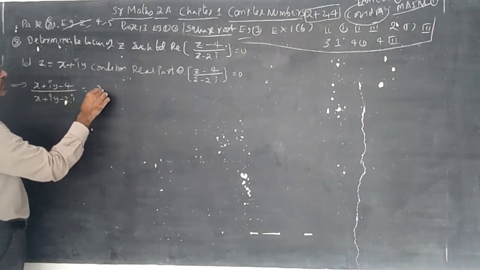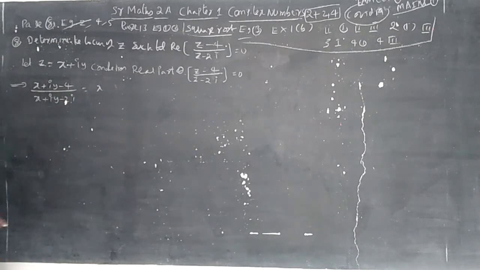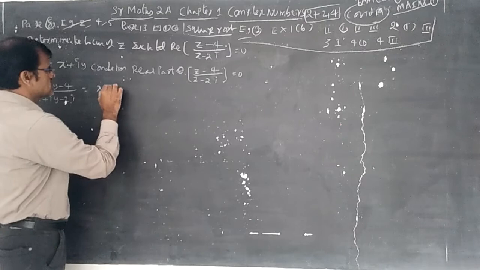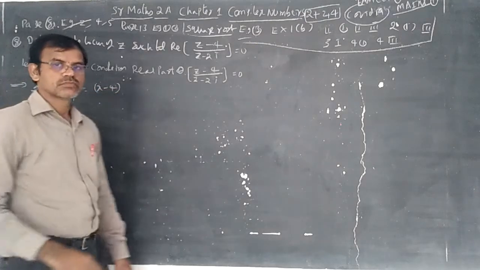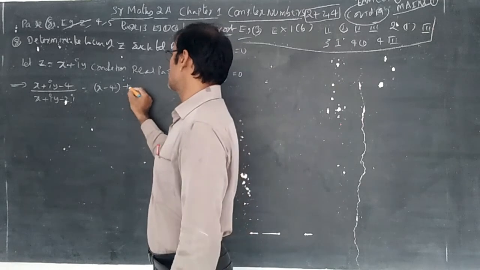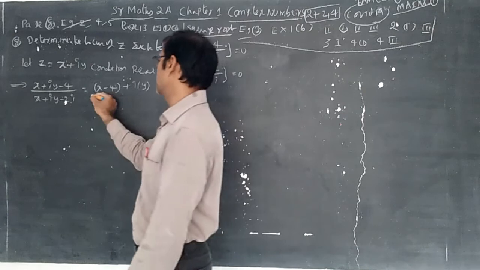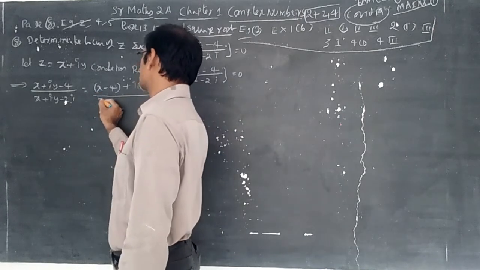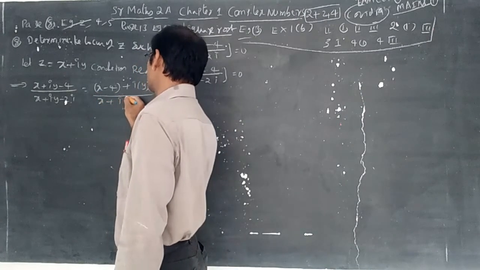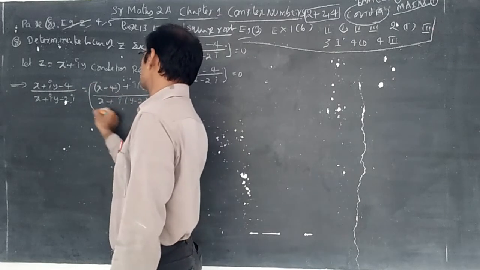Write real part aside and imaginary part aside: x minus 4, because x is real and 4 is real, plus i, you take common, that is i into y. Next, in the denominator, x, and i you take common, within the brackets you can write i into y minus 2.